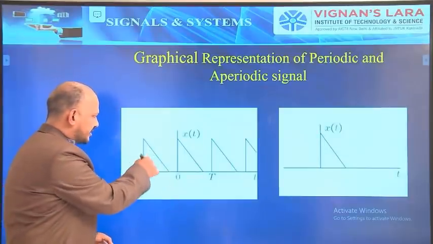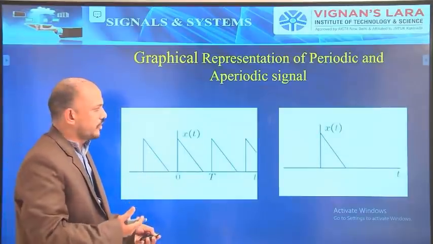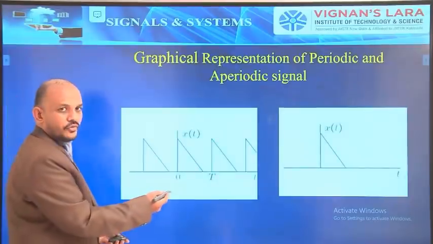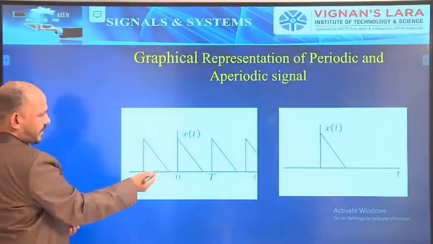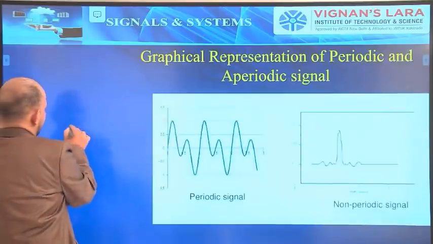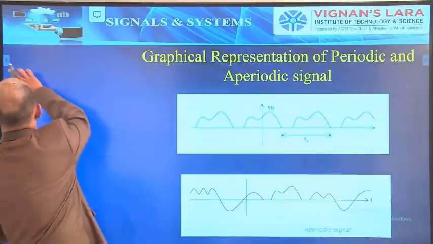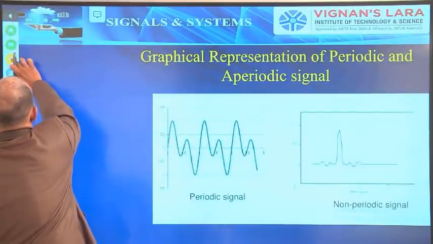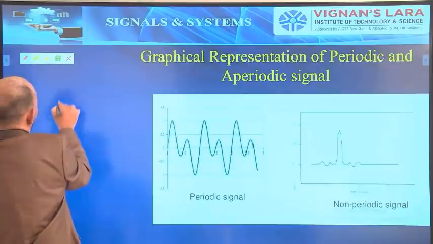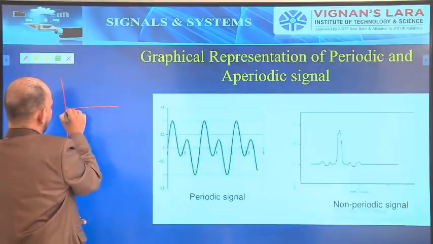If you go for digital signals, we can get the digital waveforms like this. So let us take a periodic signal.